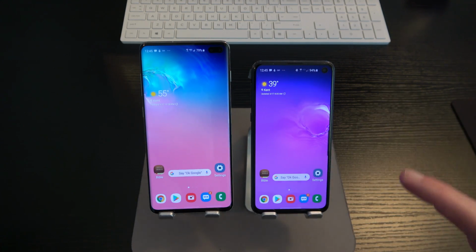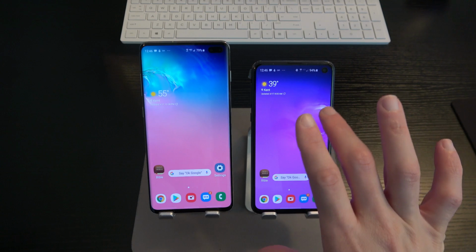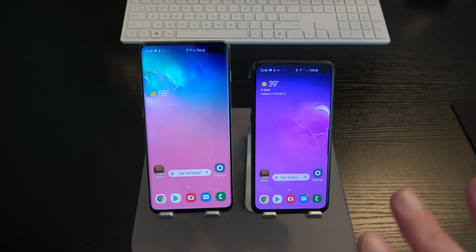Now, I can't say that the S10e has the battery sustainability that the iPhone XR has, because we know that the iPhone XR is just a complete battery beast. But depending on how you use your device, the S10e is going to be able to get you through a full day and some, if not a day and a half. Me, I'm a more light to moderate user, which is why I'm able to have the battery sustainability that I have.